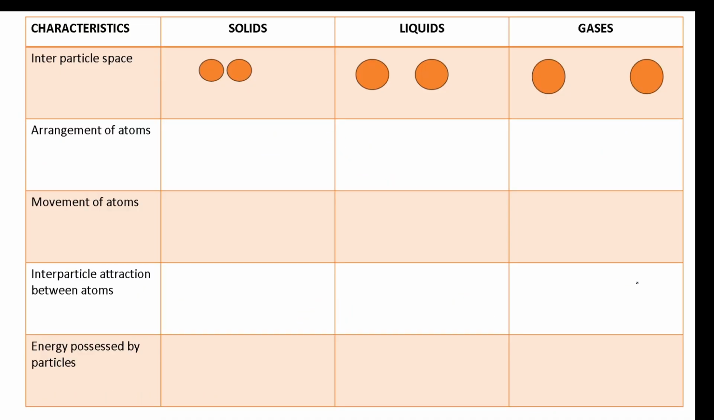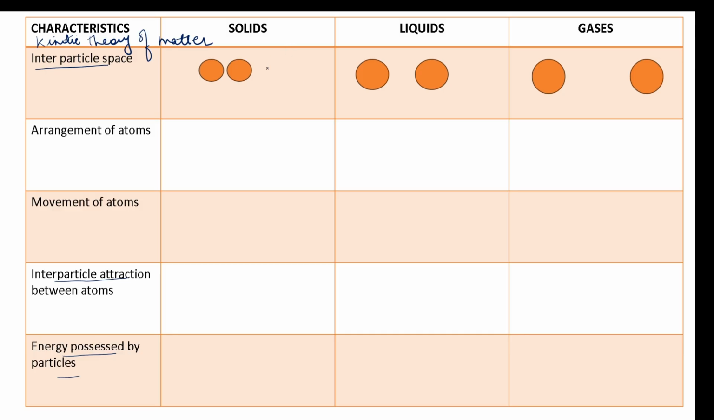And lastly, we see a comparative study of the three states of matter based on the kinetic theory of matter. Based on the kinetic theory of matter, we will understand the postulates we discussed earlier. We discussed them under three main headings: interparticle space, interparticle attraction, and the energy possessed by particles.